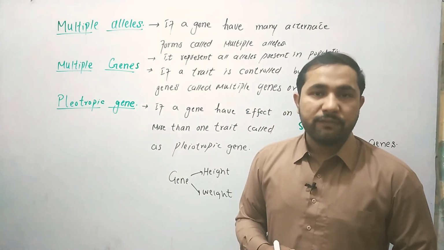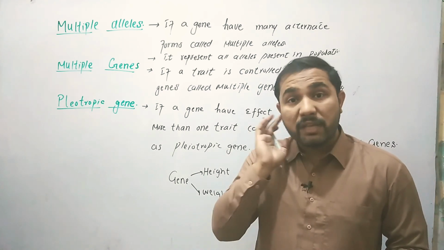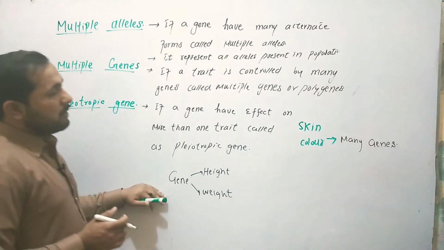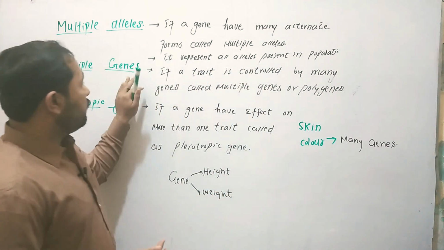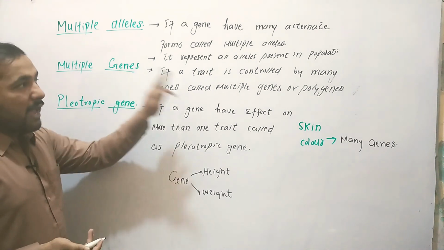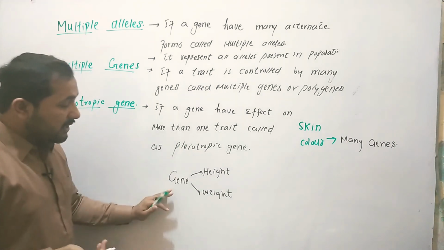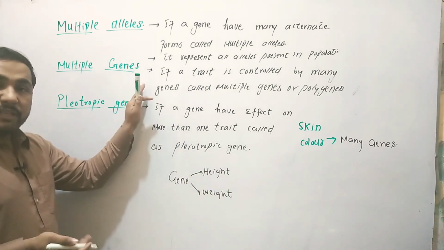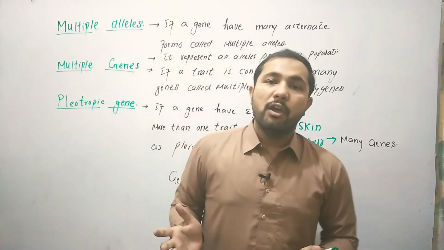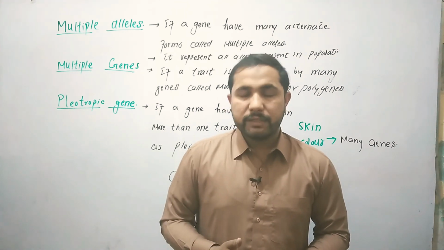The same example can also be illustrated in this form. If a cat has white fur, the pigmentation in the skin also affects the hairiness and the deafness in the eardrum. So these are the three terms we talk about. If we compare multiple genes and polygenes, this is one trait, many genes. With the pleiotropic effect, it is one gene, many traits. And this is the many genes, one trait relationship. So these are the three important terms that we should know about, and how we can illustrate them to our students. Thank you very much.